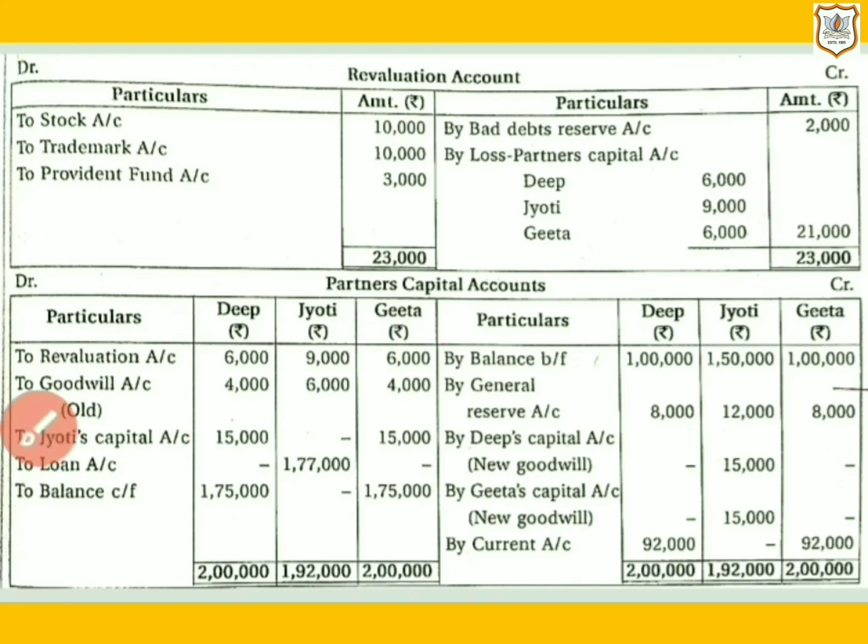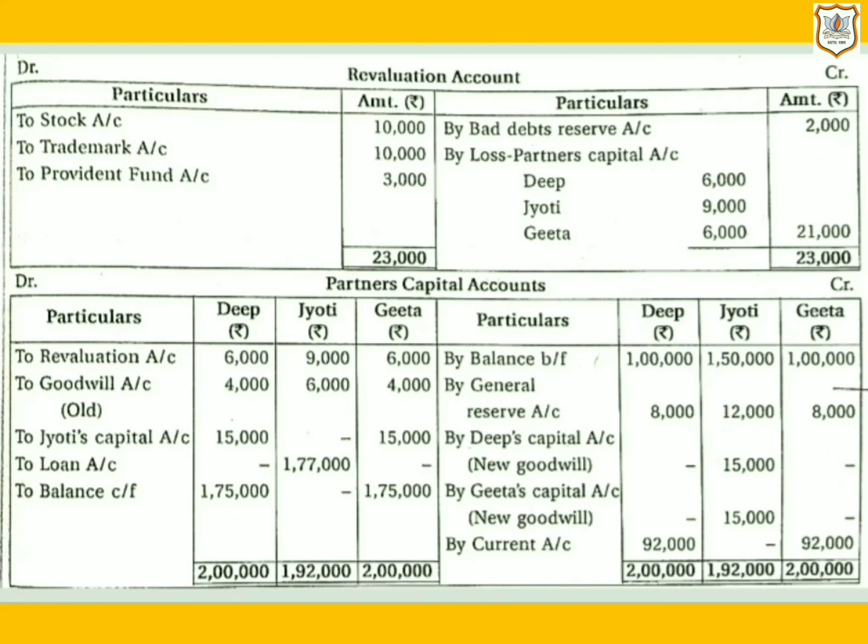Now it's time to close partners' capital account. If on closing partners' capital account you find a difference on the credit side, it indicates that that partner has brought in further capital to make up the deficit of their capital.